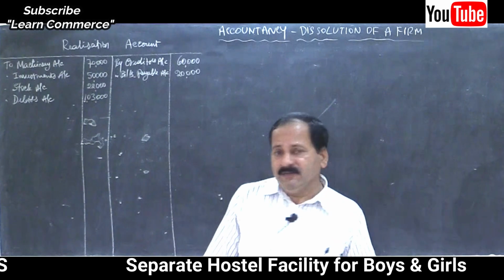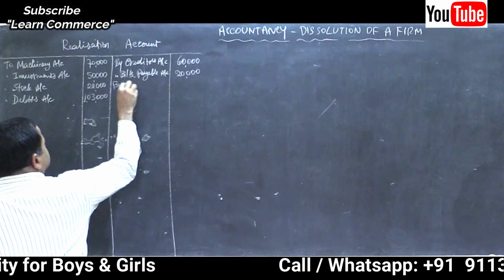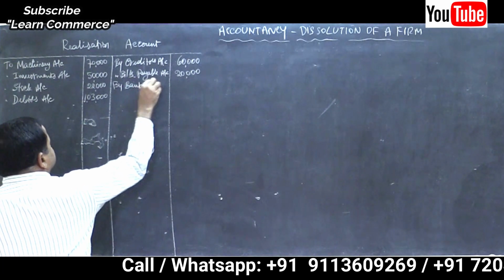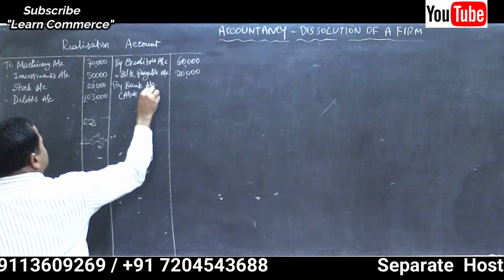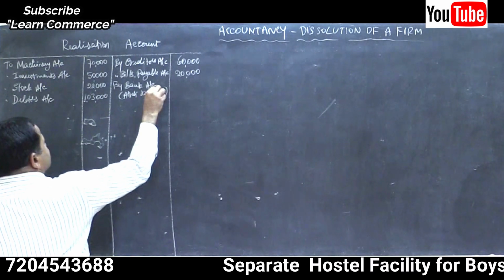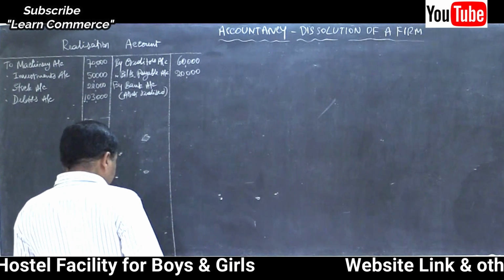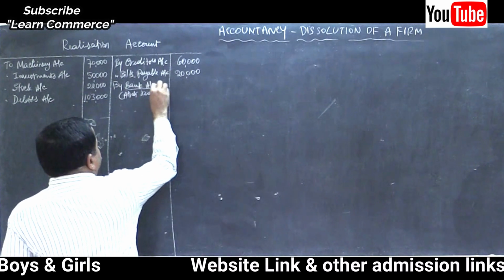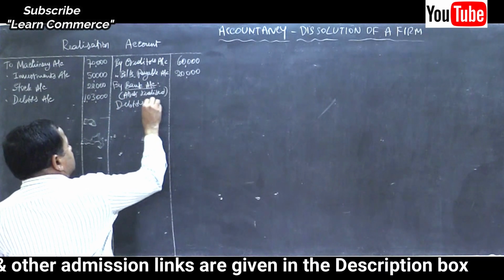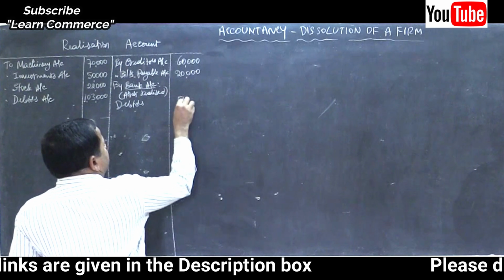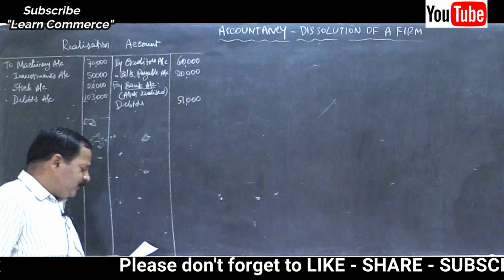By bank account, assets realized. How much? 51,000. Only debtors. Only one item is there. Write debtors 51,000. Write it in outer column. No need of writing in inner column because only one asset is there, right?